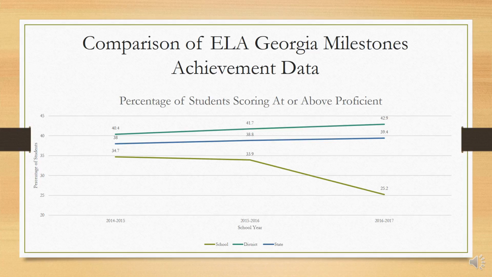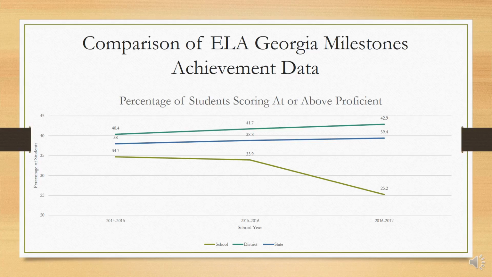If we're looking at the trends, we can notice that from the 2014-2015 school year to the 2016-2017 school year, the district and the state are both trending positively. They're both making an upward slope. However, our school is having a negative trend.